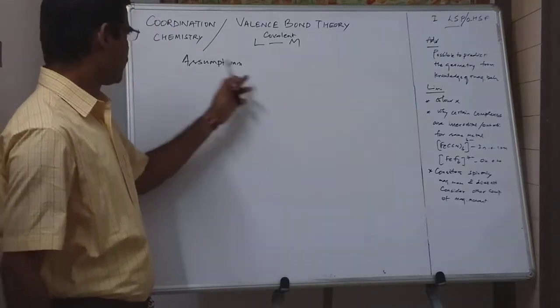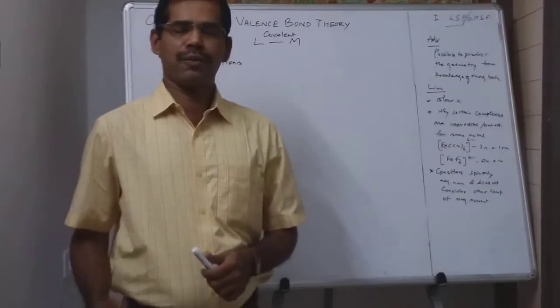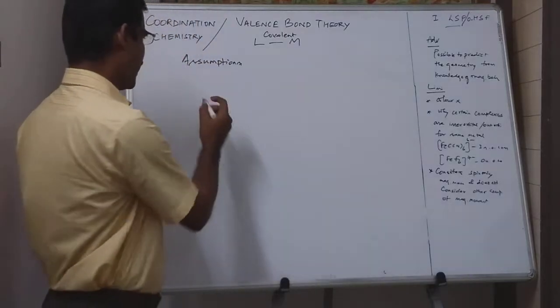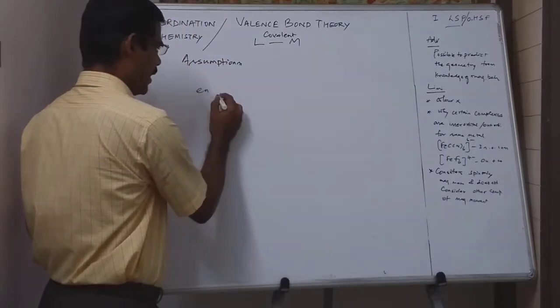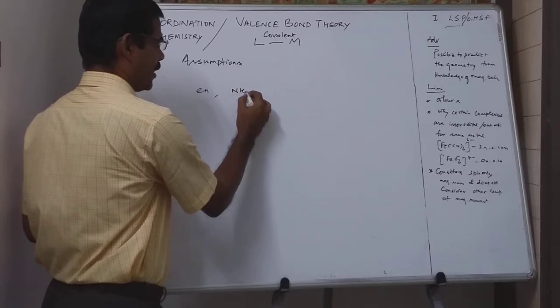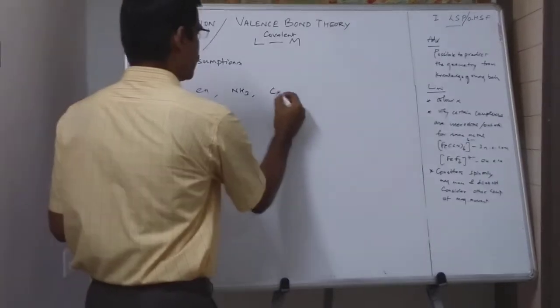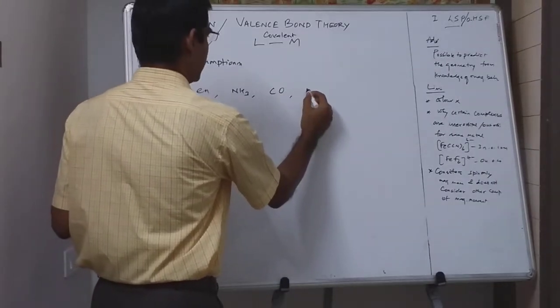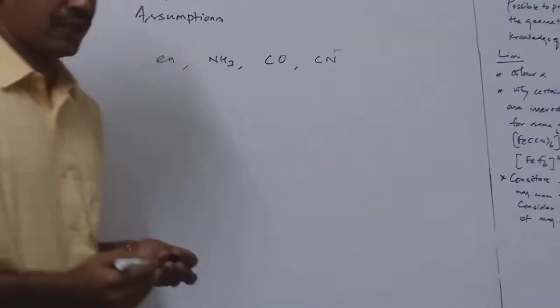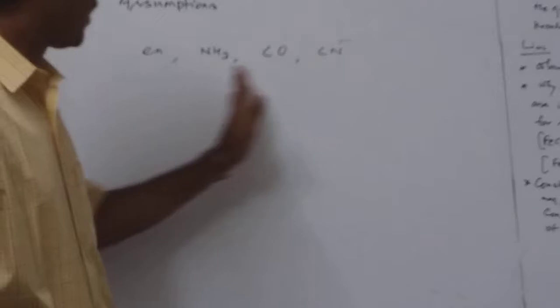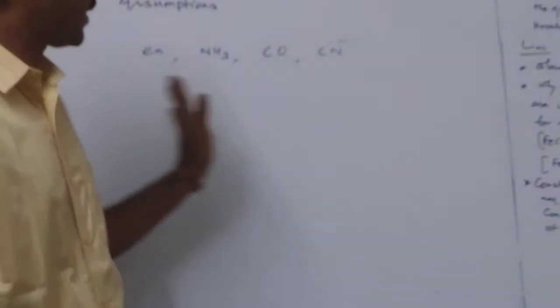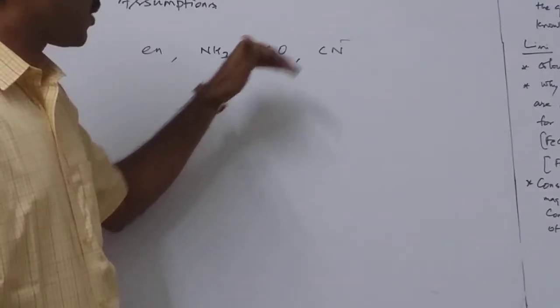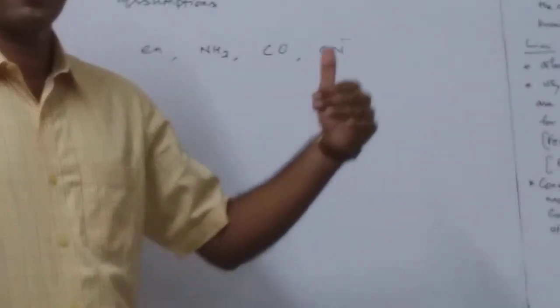Next, they are talking about some ligands: en, which stands for ethylenediamine, NH3 for ammonia, CO for carbonyl, and CN minus for cyanide. Ligands are donors of electrons, that we know. When these ligands are present, they will try to pair the electrons present inside the complex.